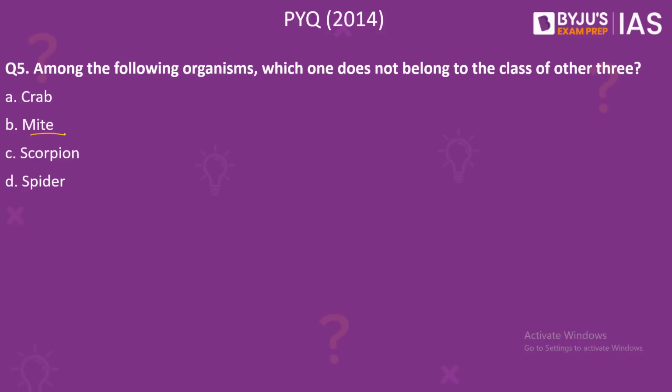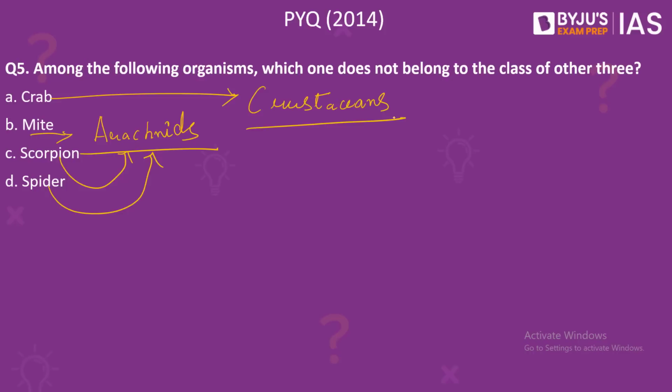See, mites are small arachnids. That is, they are 8-legged arthropods. And this class includes all arthropods with 4 pair of legs but do not have wings or antennae. Scorpion also belongs to the same class, and so does spider. But crabs are crustaceans. That is, they are a group of animals with a body that is armored on the outside, also known as exoskeleton. Therefore, the correct answer would be option A, crab.